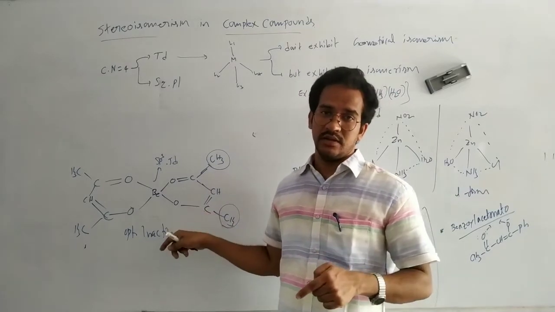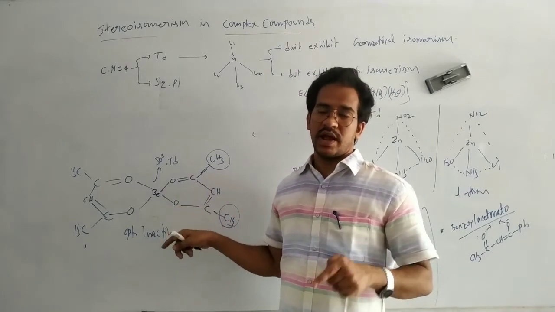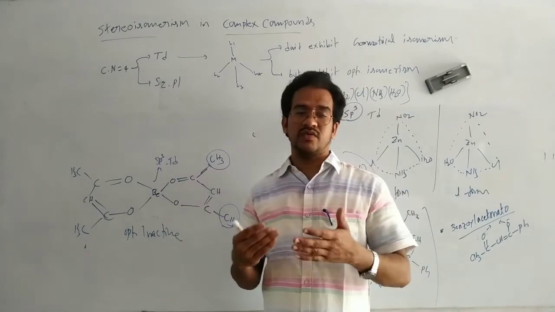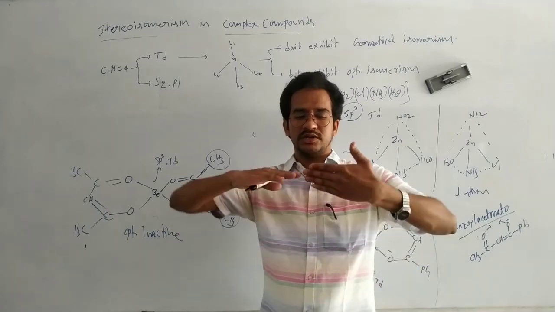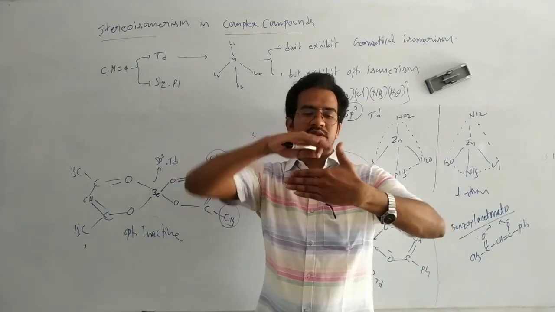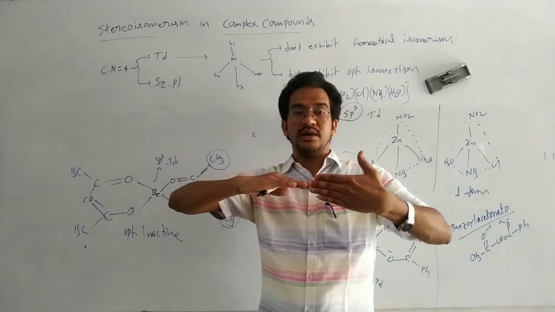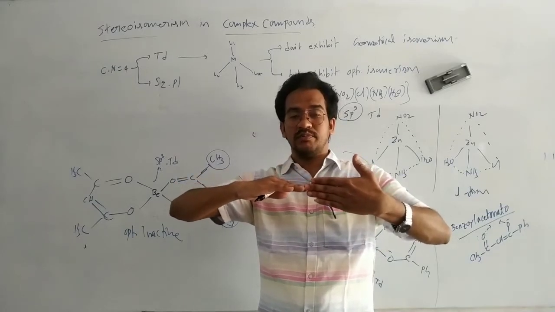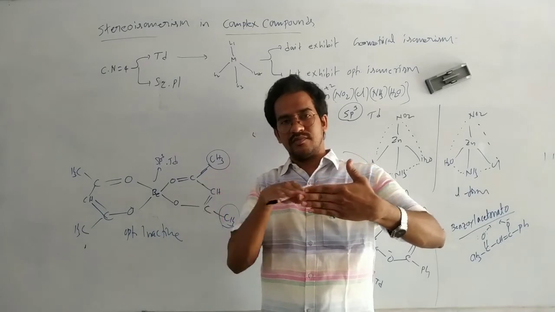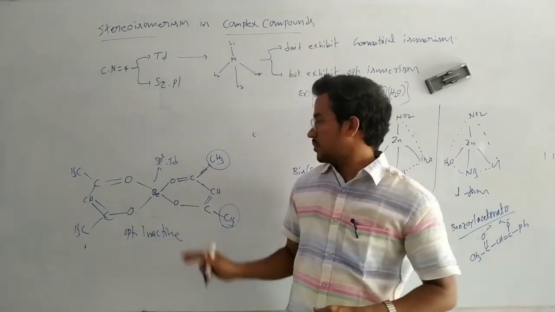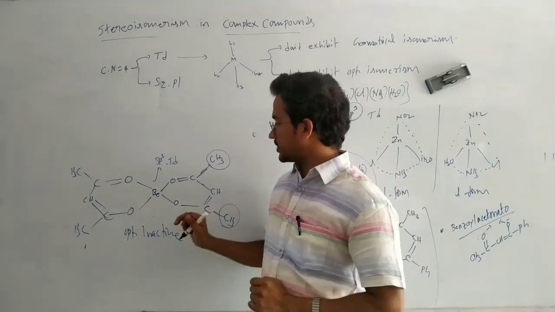Even though it is a tetrahedral complex compound and non-planar, there is a symmetry. We can cut this molecule into two equal halves. If the two rings are perpendicular, with methyl and methyl, imagine one plane through this ring. Then it is cut into two equal halves, and those two halves are mirror images. Thus it is optically inactive.